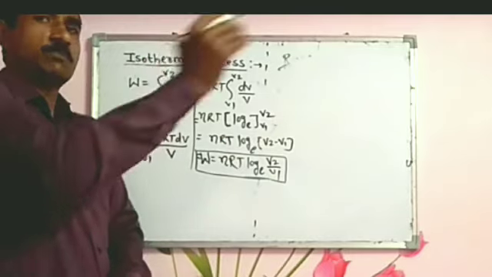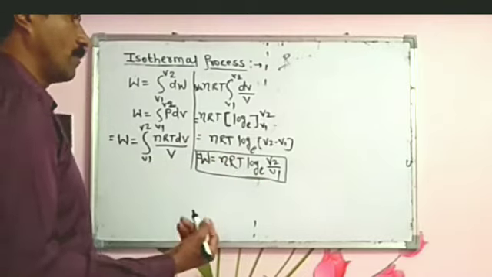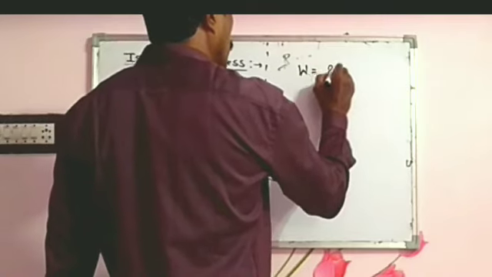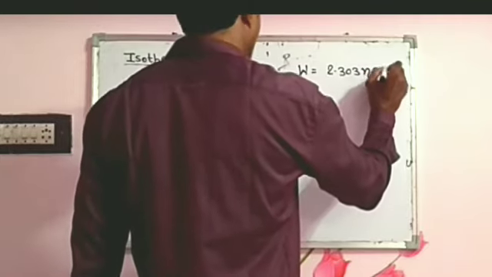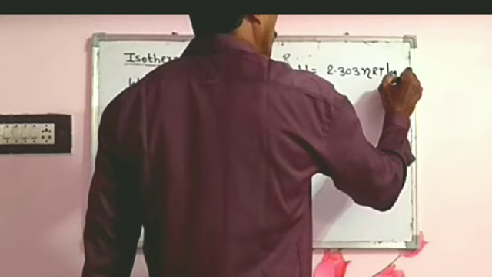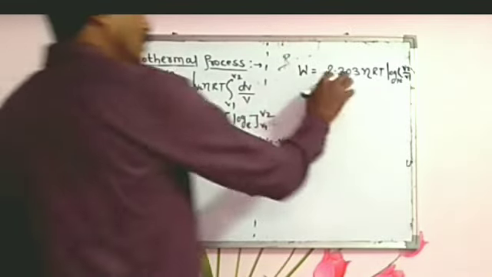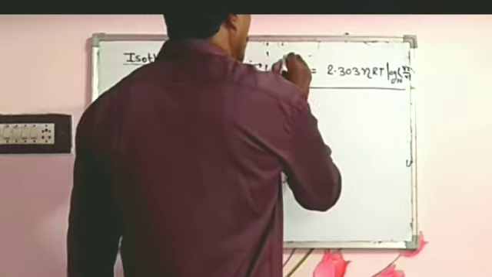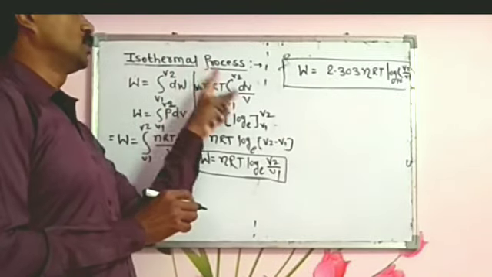The logarithm is expressed in the decimal form, and so the above equation is converted to the decimal form of the log. So we write W equal to 2.303 nRT log base 10 V2 by V1. This is the expression of work done during the isothermal process.